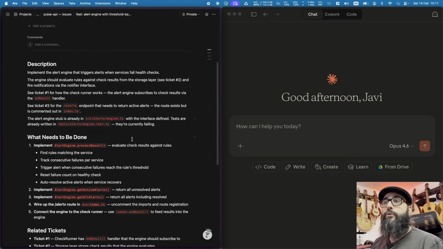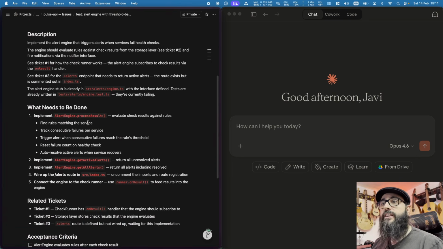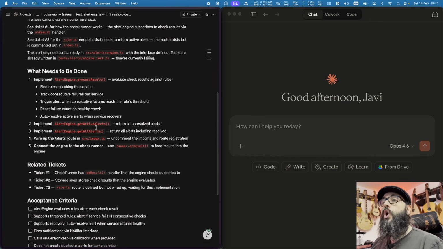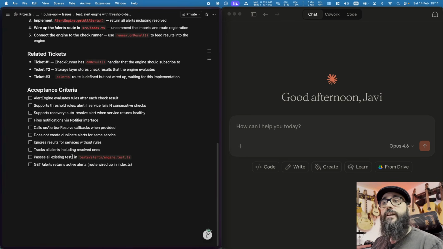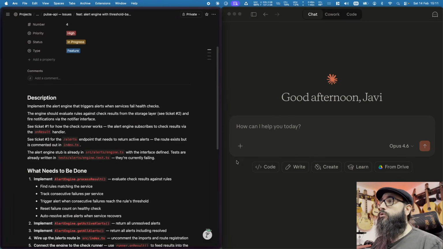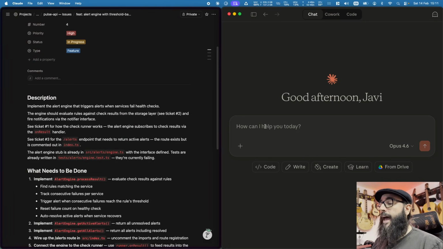So what needs to be done? We need to implement the alert engine, process results, and evaluate check results against some rules. We have some very detailed specifications. We can also see that there are some related tickets, and we have acceptance criteria. So let's go to Claude Desktop and ask for some help to get more context on the ticket.